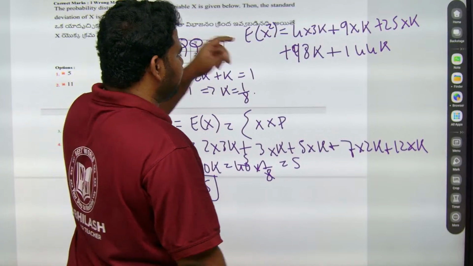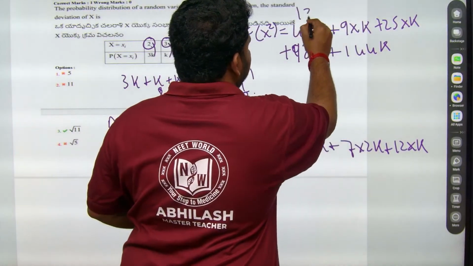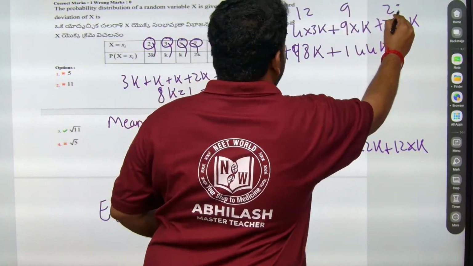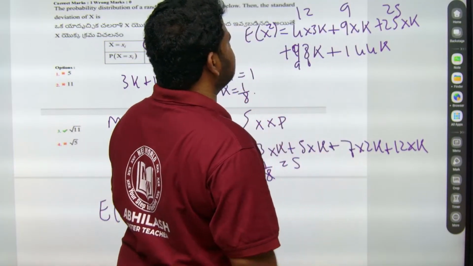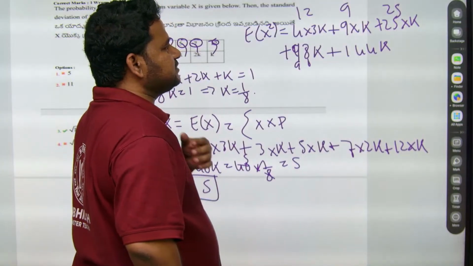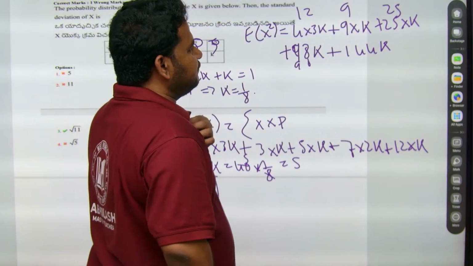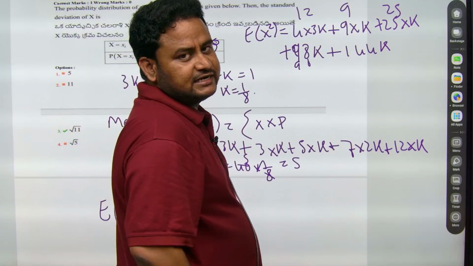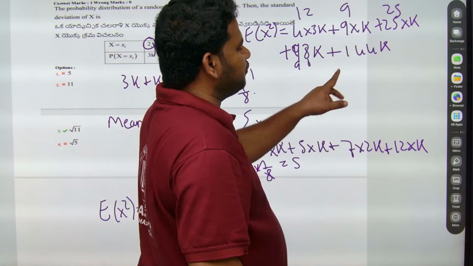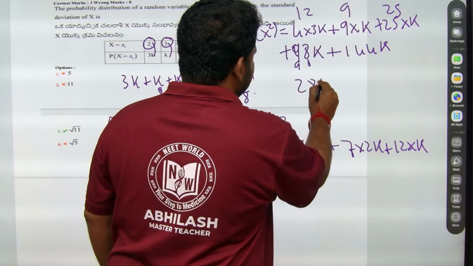Now what will I get here? 4 3s are 12, 9, 25. Okay. 98 plus 144. So what is this? 12 plus 9 is 21. 21 plus 25 is 46. 46 plus 98 is 144. 144 plus 144 is 288. 288k. This is what I get.